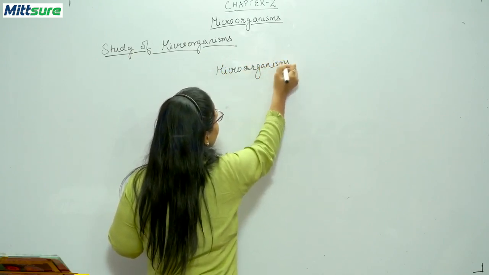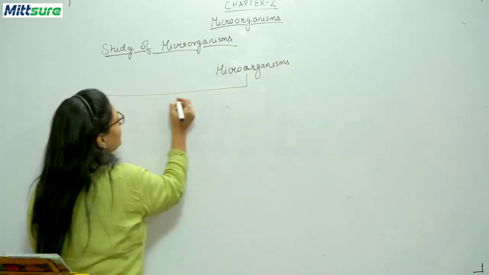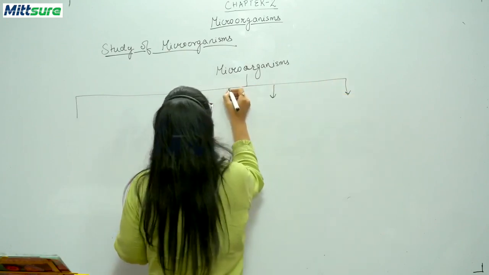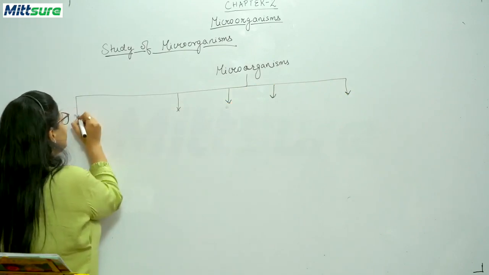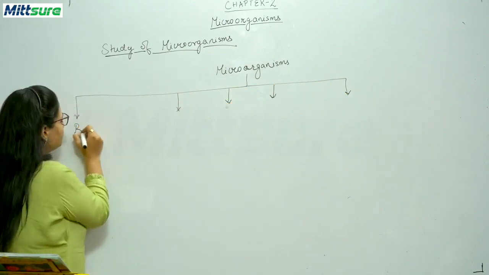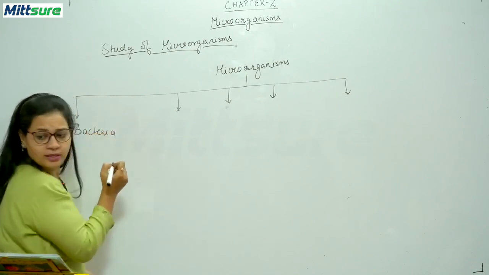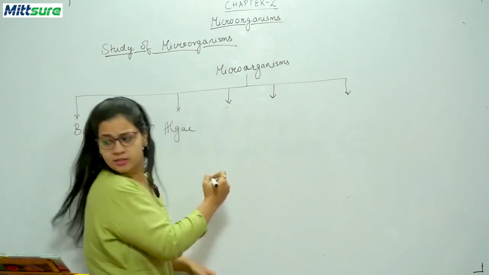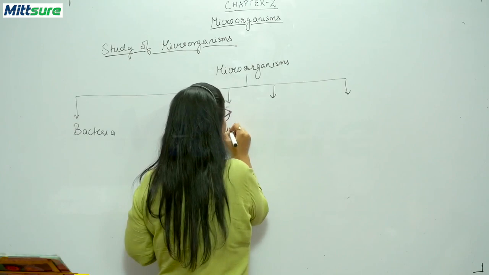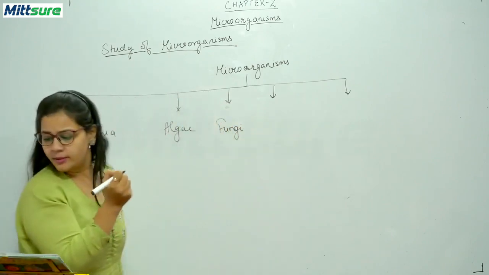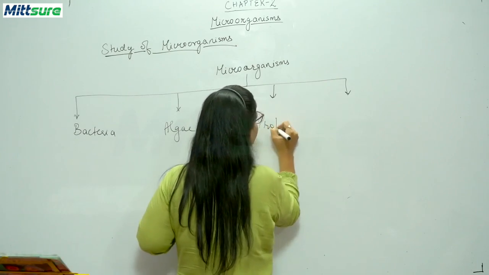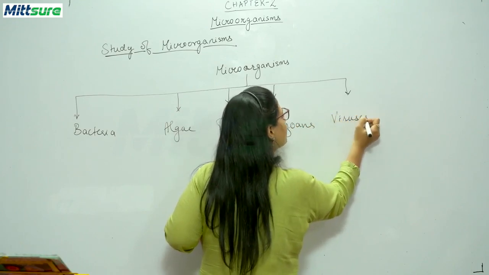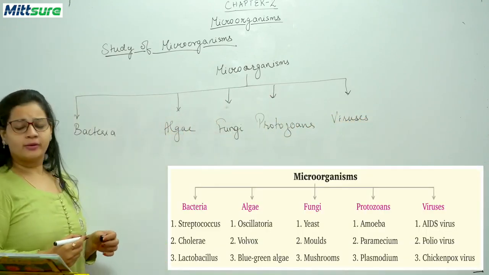Microorganisms. Okay, so they are classified as, first, bacteria, then algae, then fungi, then protozoans, then viruses. Okay, so these are the 5 categories of microorganisms.